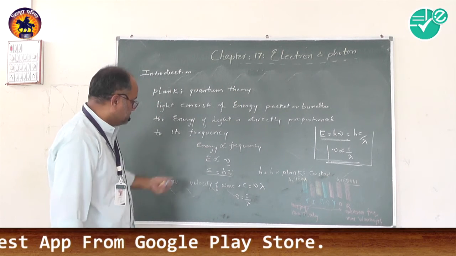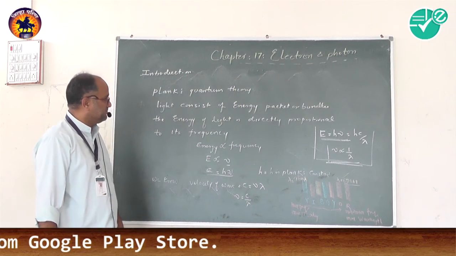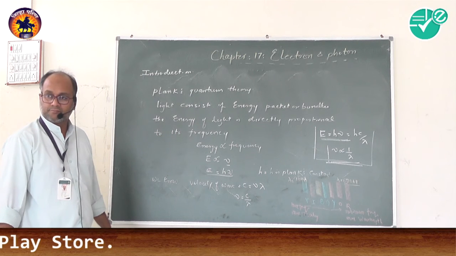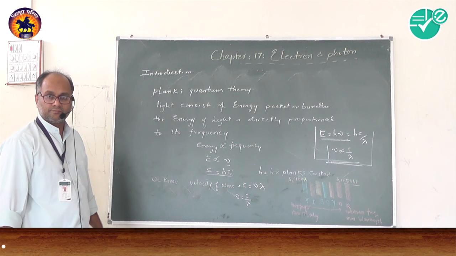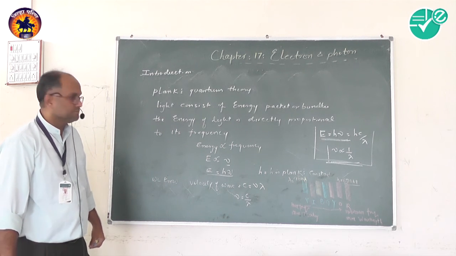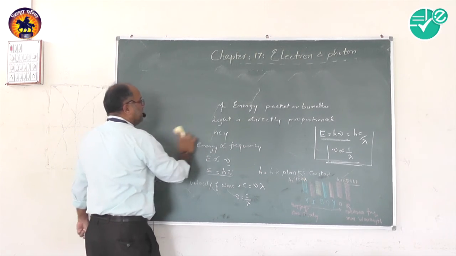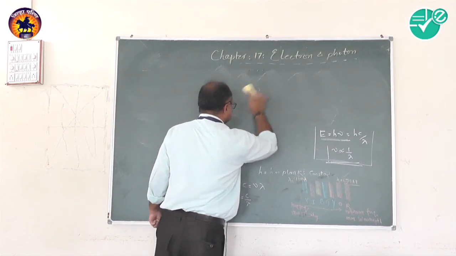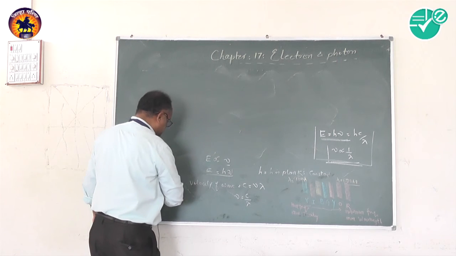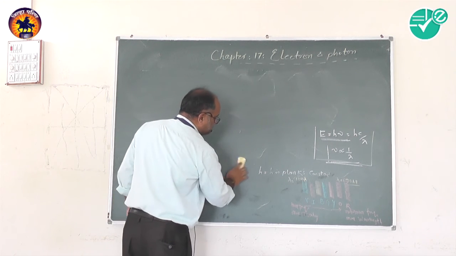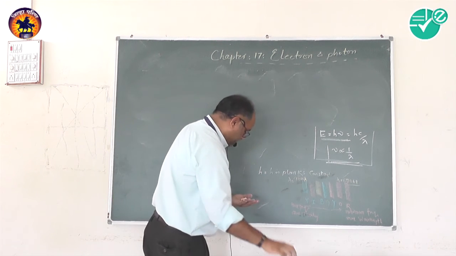Now, write down whatever you want to write, because we are going to start the chapter in a few minutes. After this, we have to understand two relations. What are those two relations? We have already gone through them.